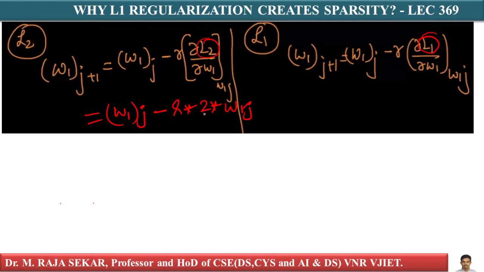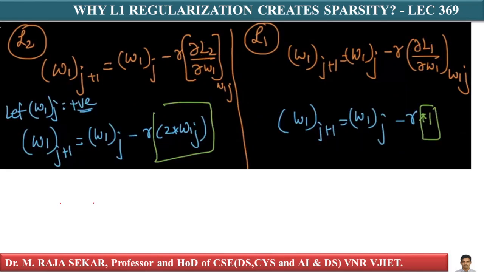W1j, isn't it? In a similar manner, let me consider the case W1 greater than 0, when W1j is positive. Anyway, dou L2 by dou W1 is 2 times W1j.